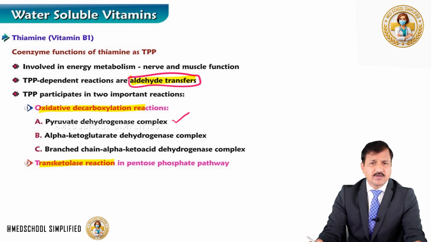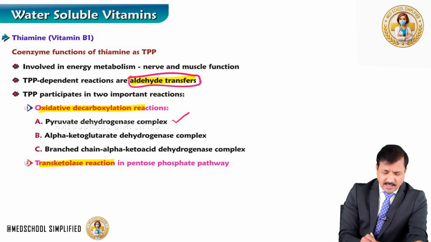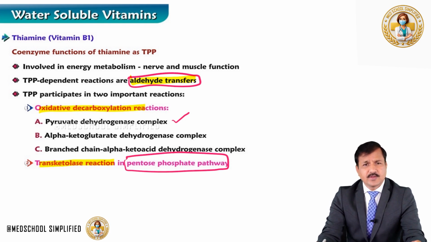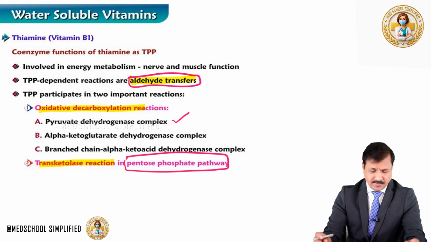Where do you see the transketolase reaction? You see it in a metabolic pathway called the pentose phosphate pathway, which is also referred to as the hexose monophosphate shunt or HMP shunt. In this pathway, there is generation of ribose 5-phosphate and also formation of NADPH. We are going to see that in subsequent slides.